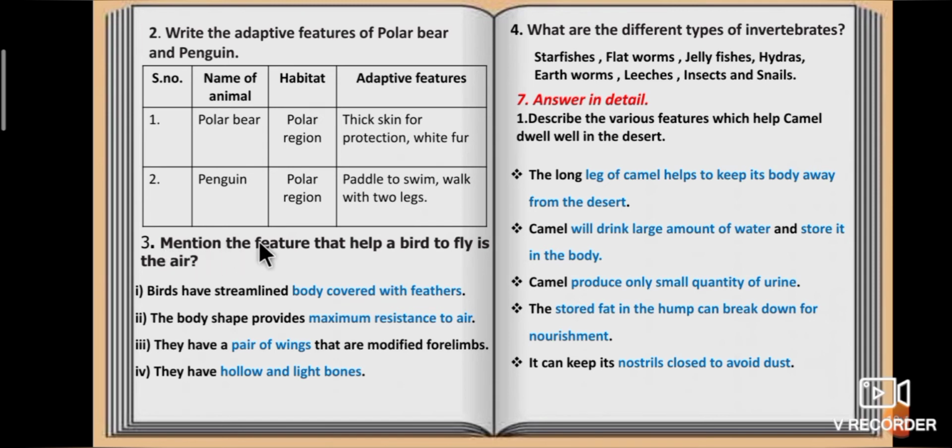Third question, mention the features that help a bird to fly in the air. Answer is, first point, birds have streamlined body covered with feathers. Second point, the body shape provides minimum resistance to air. Third point, they have a pair of wings that are modified forelimbs. Fourth point, they have hollow and light bones.